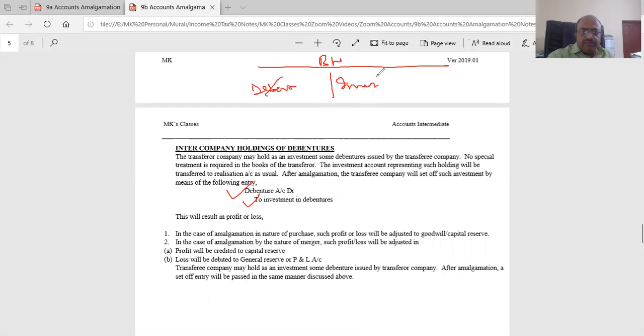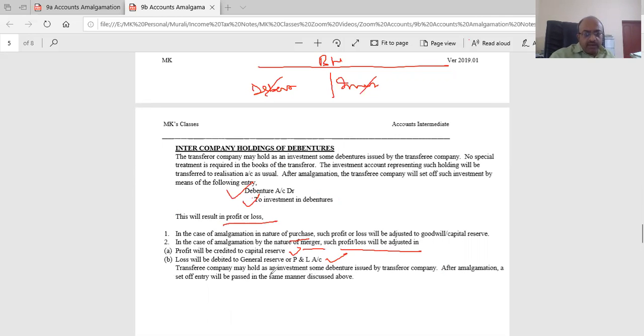So this has to be nullified. How will you do it? You debit the debenture, credit the investment, but this will not match. That will show a difference, which will result in a profit or loss. In the case of merger, such profit or loss will be adjusted as follows: a profit will be credited to capital reserve, a loss will be debited to general reserve or P&L. It can be profit or loss.